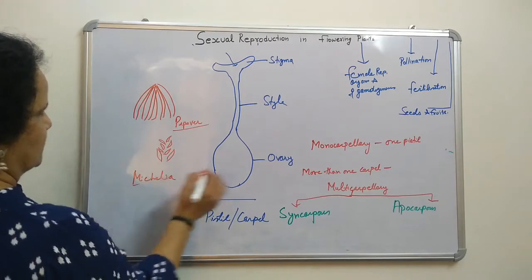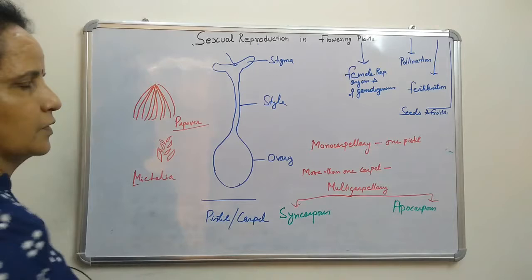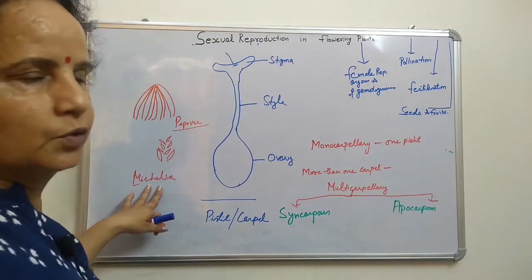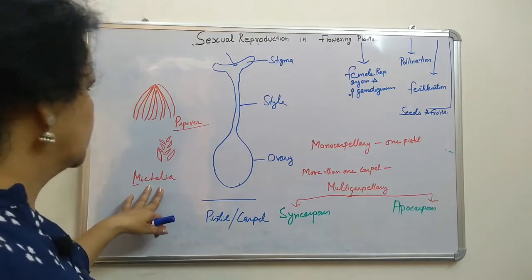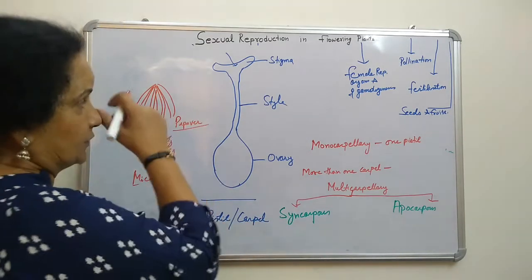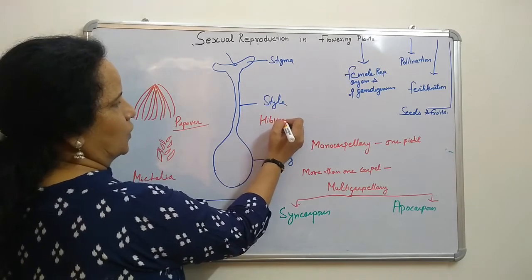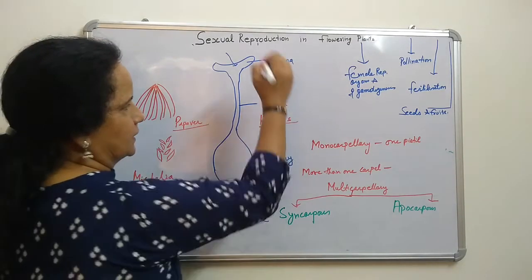Michelia, or Michelia, however you pronounce it, sometimes they pronounce it differently. Then hibiscus, China rose or gudal, is the example of monocarpellary.